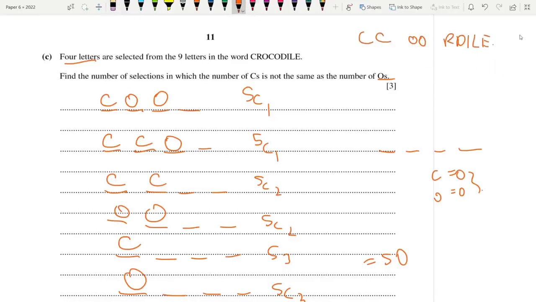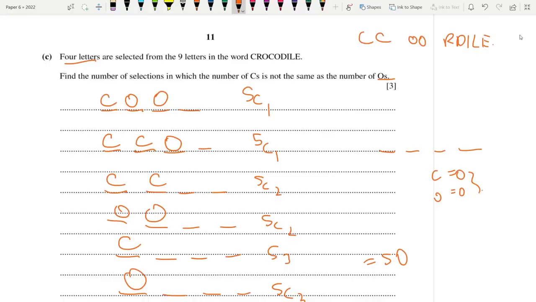Basically, in these selection sums, what's the most important part? Since there are 2 letters that repeat, it's a tricky scenario. In permutation, it does it for you automatically. But for combinations, you have to do it manually. You have to think it through.